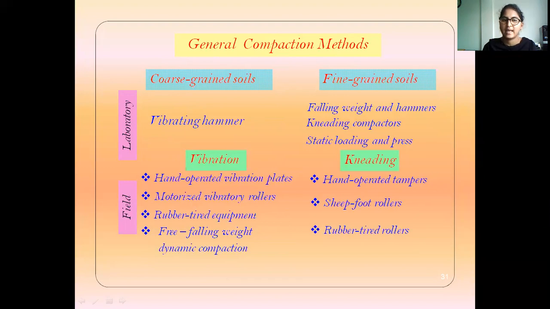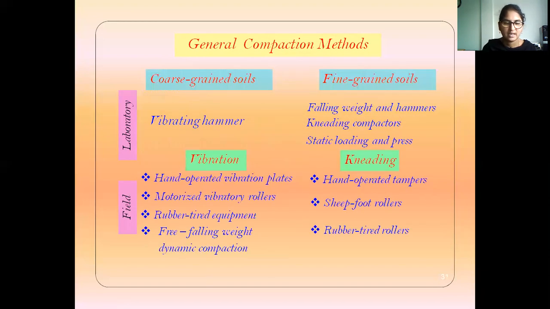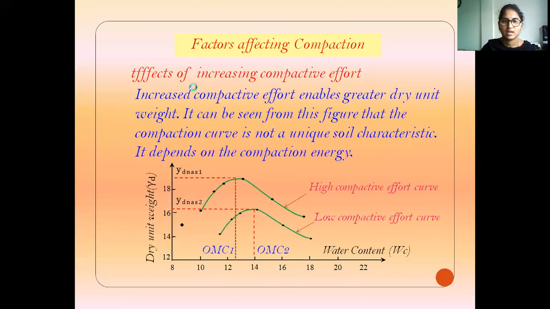The laboratory methods include vibrating hammer, falling weight and hammer, static load, and hand operated vibrators. Field methods include rollers such as smooth wheel, sheep foot rollers, and rubber tyred rollers. Compaction is affected by water content, type of soil, compaction effort, and method of compaction.